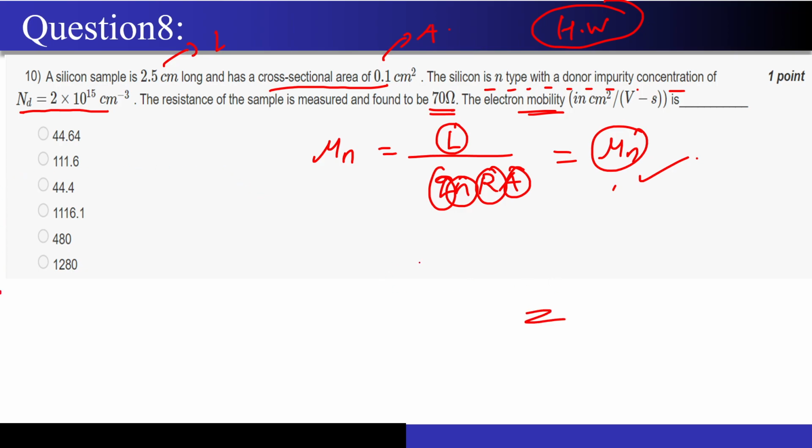Just a minute. What happened to my pen? Yeah, 1116.1 centimeter square per volt second. So this is the answer that you should be getting. So just use this formula and substitute everything, right?